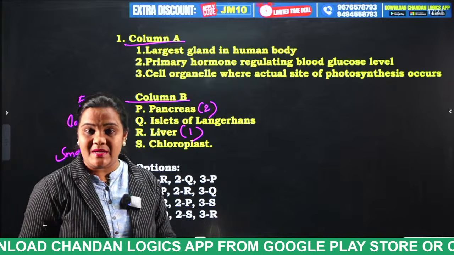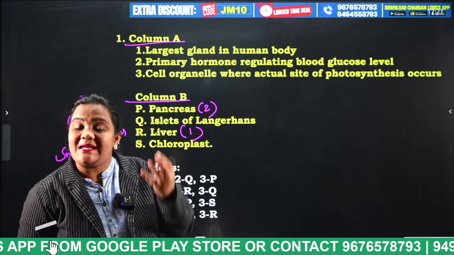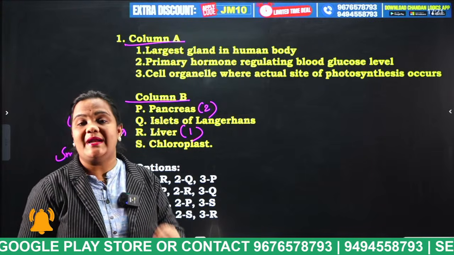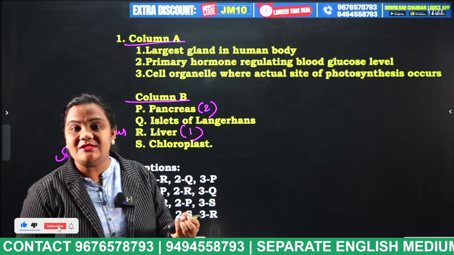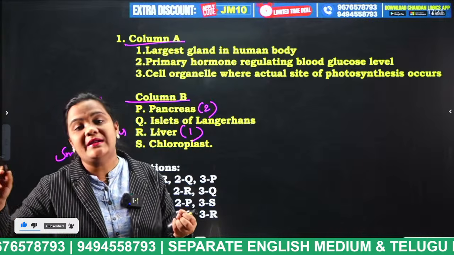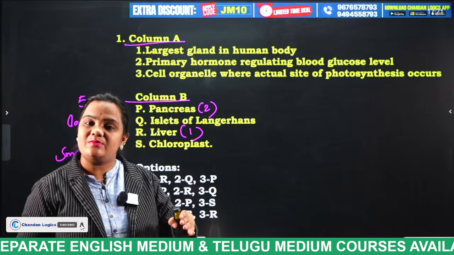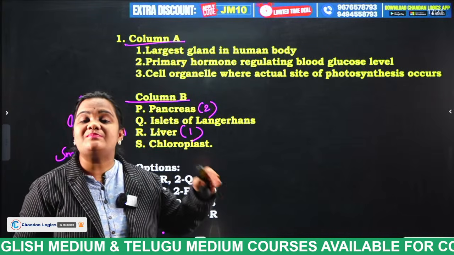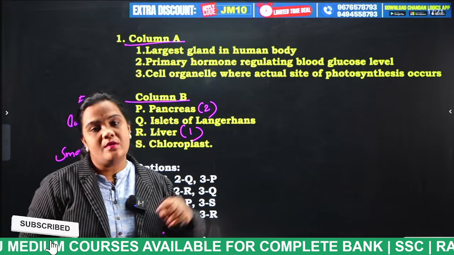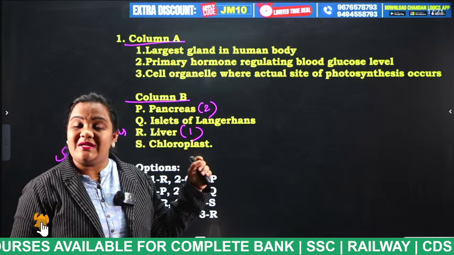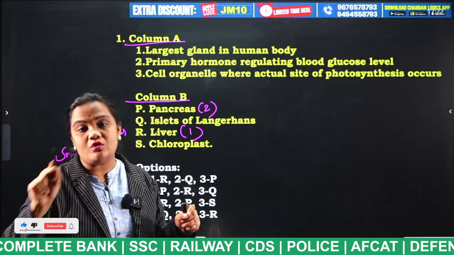And finally, what do you mean by photosynthesis, students? Photosynthesis is the process of converting light energy into chemical energy: carbon dioxide and water utilize the light energy and are converted into oxygen and starch. This process takes place in plants. In which cell organelle does photosynthesis take place? In the chloroplast, which is also known as the kitchen house of the cell.